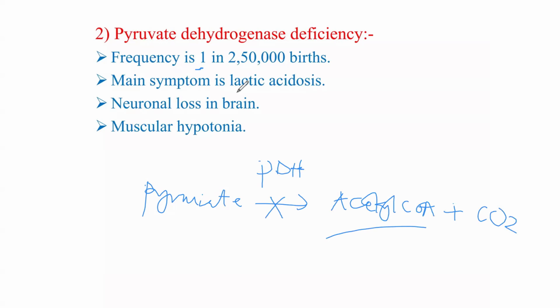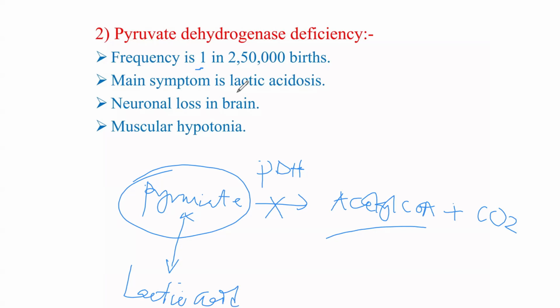As a result, pyruvate will accumulate. Remember that pyruvate is involved in the production of lactic acid using an enzyme called lactate dehydrogenase. The reaction is reversible.